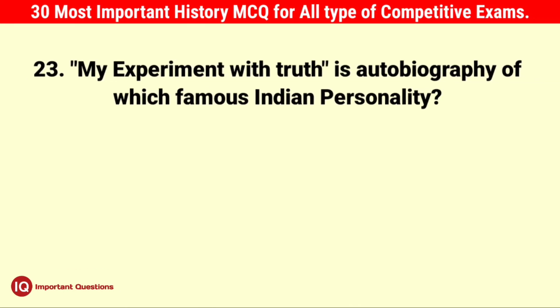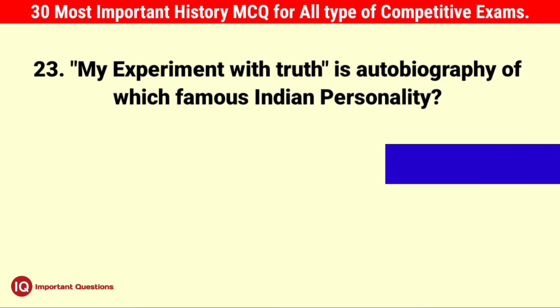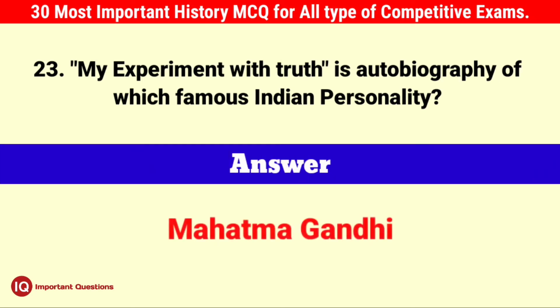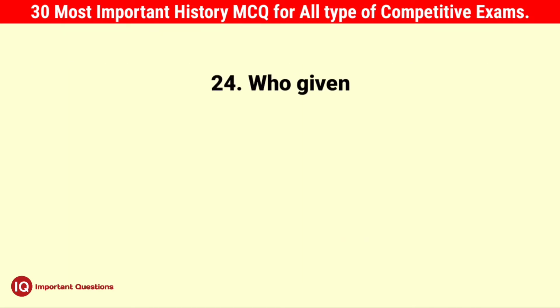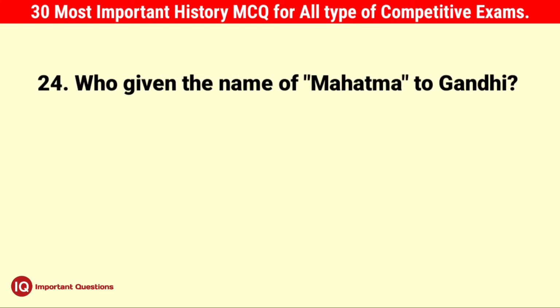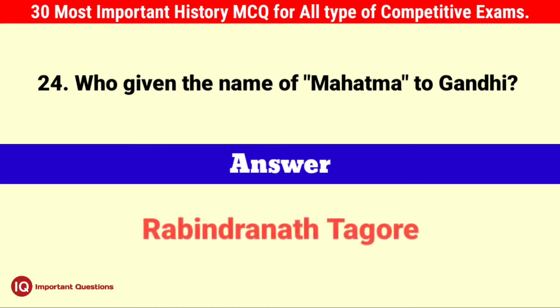Question number 23, My Experiments with Truth is the autobiography of which famous Indian personality? Answer is Mahatma Gandhi. Question number 24, who gave the name Mahatma to Gandhi? Answer, Rabindranath Tagore.